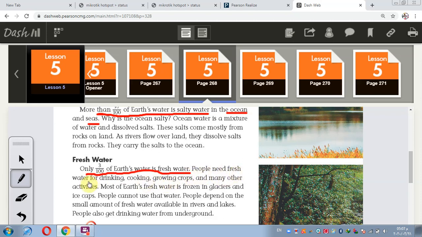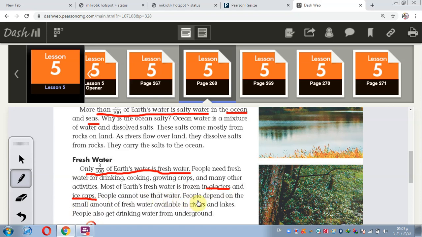People need fresh water for drinking, cooking, and so on. Where is fresh water found? Fresh water may be frozen in glaciers and ice caps. People cannot use that water.